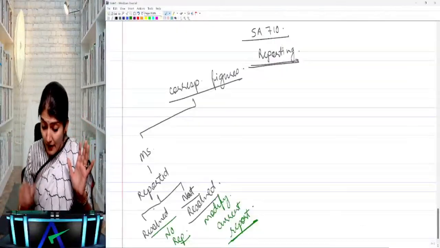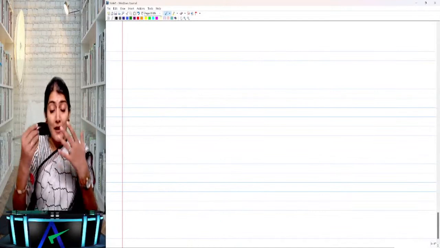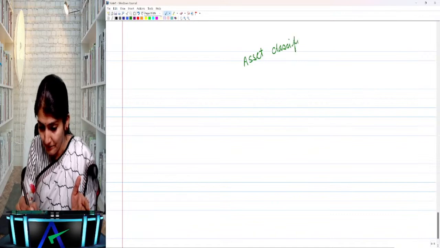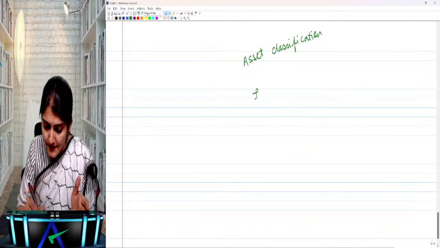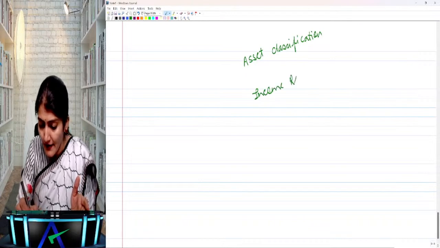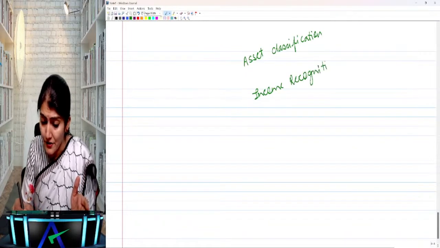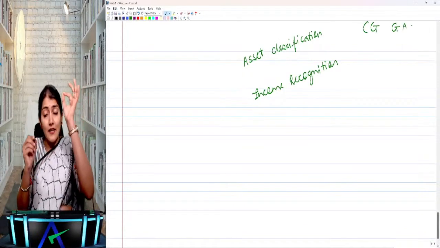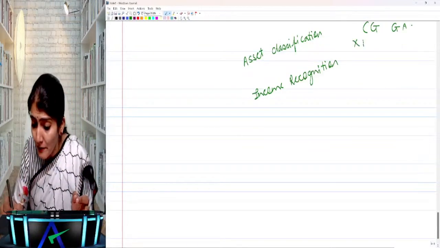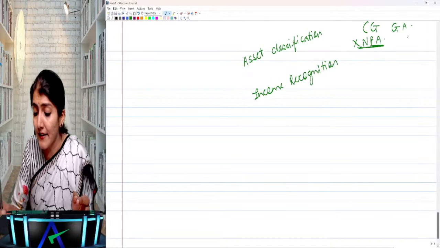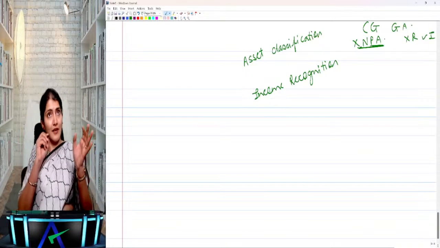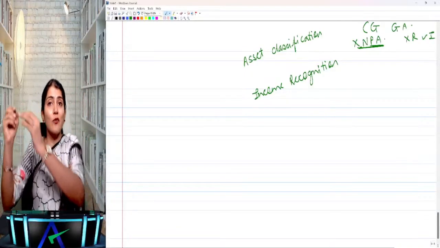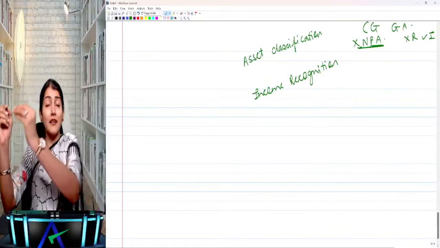Right, so what does it say? Now, we have the NPA norms, the RBI prudential norms for the asset classification and the income recognition. And what do the RBI prudential norms say? That central government guaranteed advances need not be treated as an NPA provided the guarantee is not repudiated when invoked.